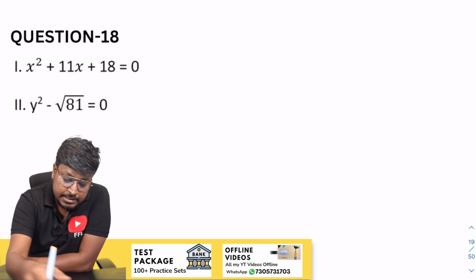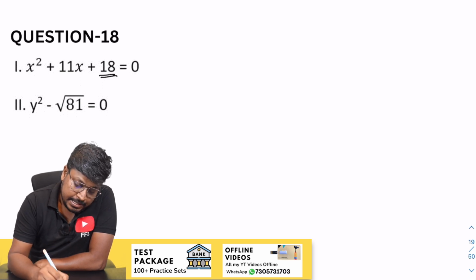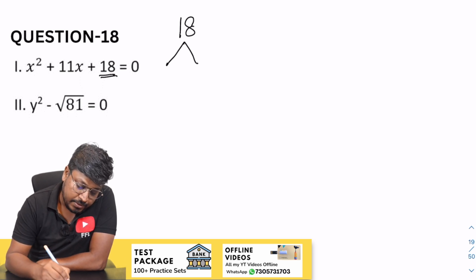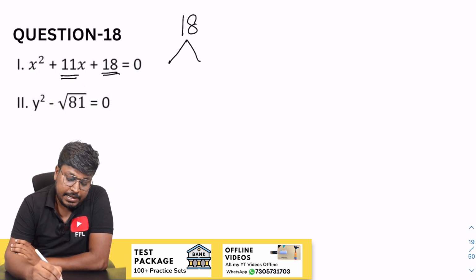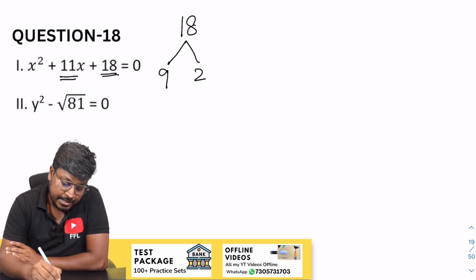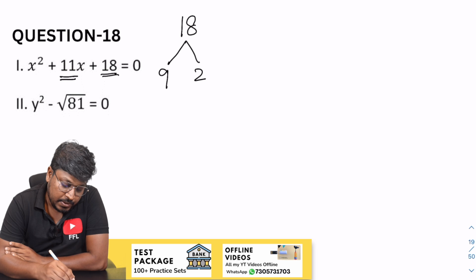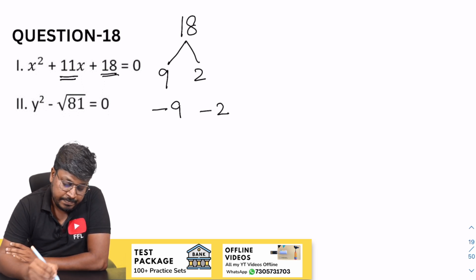So the next question is question number 18. So here it is 18, so we have to get 11, right? 6 into 3 will be 9, 9 twos are 18, so only then we will get, while adding 9 and 2, the result will be 11, right? So we don't have any coefficient before x square, so the factors will be minus 9 and minus 2.